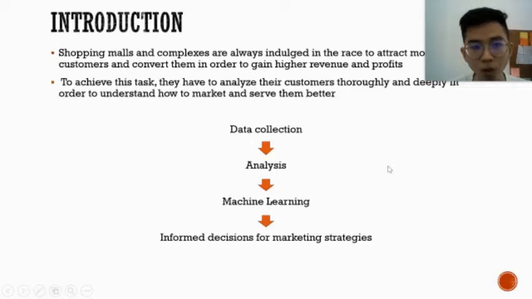Shopping malls and complexes are always in competition to attract more customers and convert them in order to gain higher revenue and profit. They have to analyze their customers thoroughly and deeply to understand how to market and serve them better. The process is basically, first, they collect all the transactional data of their customers and perform analysis and machine learning to predict their spending behavior and produce useful insight for them to plan their marketing strategies.